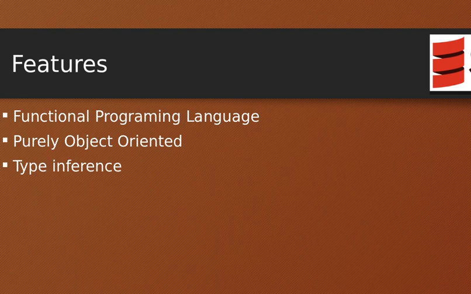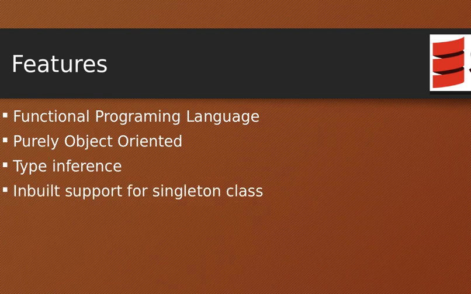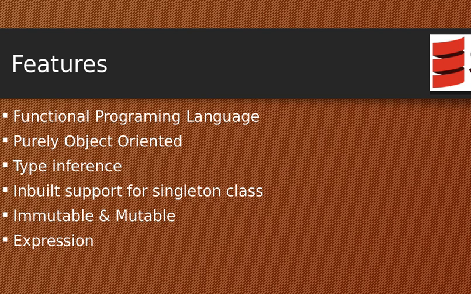And also there is a feature called type inference, and how exactly type inference helps in making Scala a good language for both prototyping as well as large scale applications. Inbuilt support for singleton also. We'll talk about what exactly a singleton is, immutables and mutables, how you can choose between those, and also we'll go through some examples on writing expressions, what exactly expressions are.